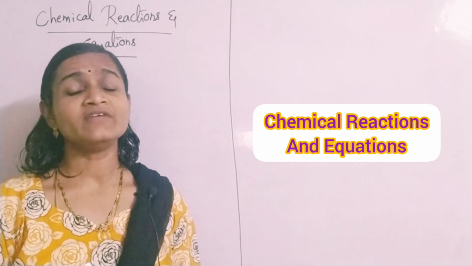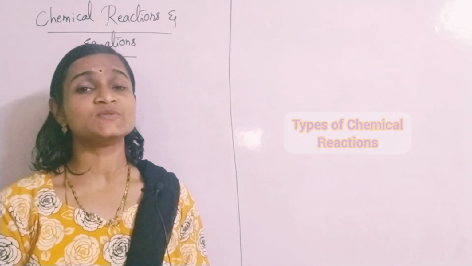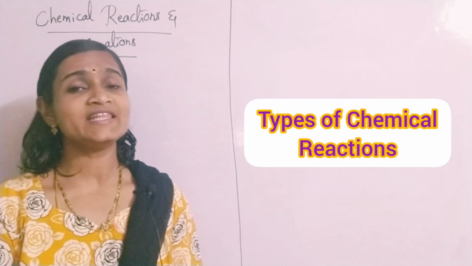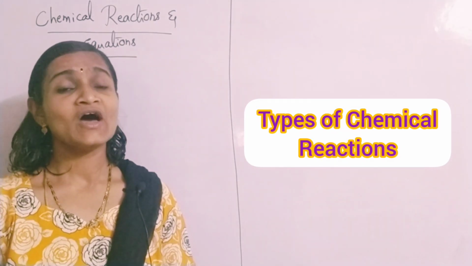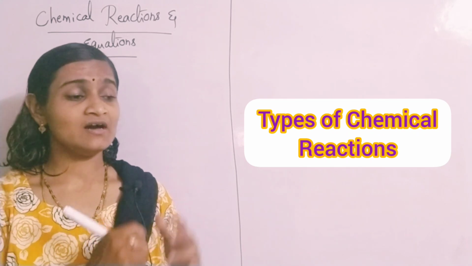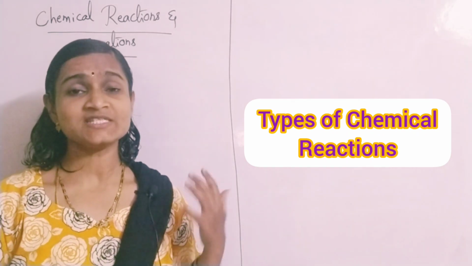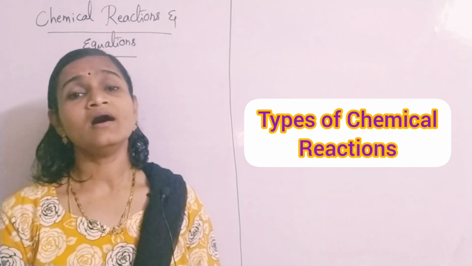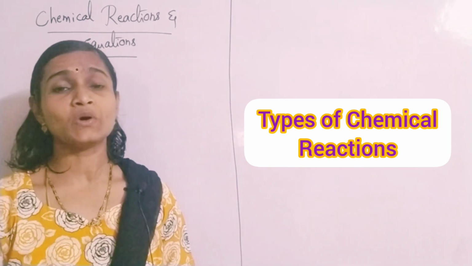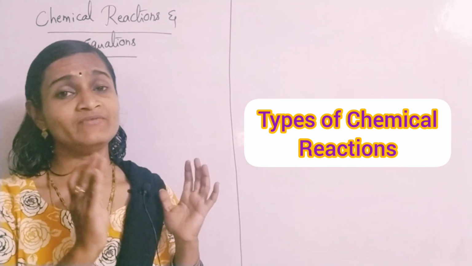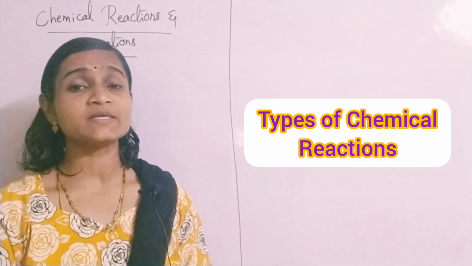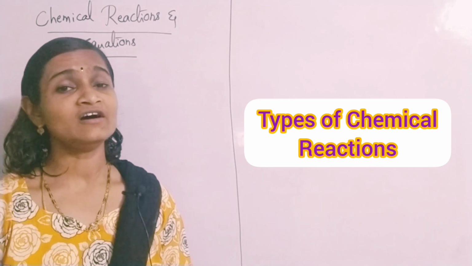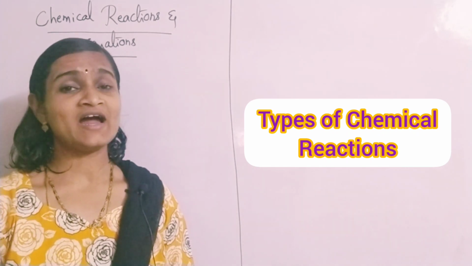Different types of chemical reactions which occur in our daily life, all these we are going to discuss. Generally these chapters are going to be uploaded in different parts. First we will deal with the conceptual overview, and then we'll come to the objective part also.